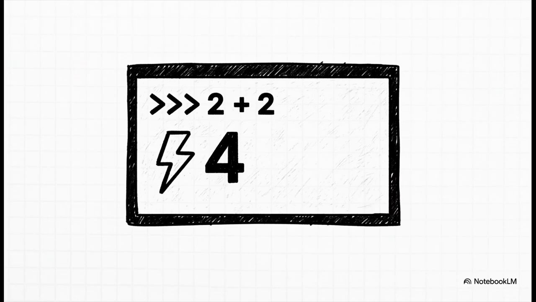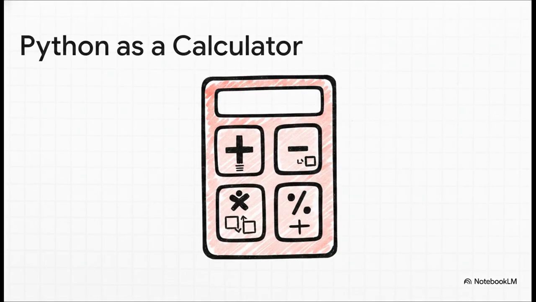And bam, just like that, it answers. It immediately spits back the number 4. See? This is what I mean by a conversation. We say something, it responds instantly. This immediate feedback is awesome for just trying out little ideas really quickly. So what this tells us is that Python already understands basic math right out of the box. You can use a plus for addition, a minus for subtraction, the little star symbol for multiplication, and a / for division. In this mode, it's basically a super-powered calculator.